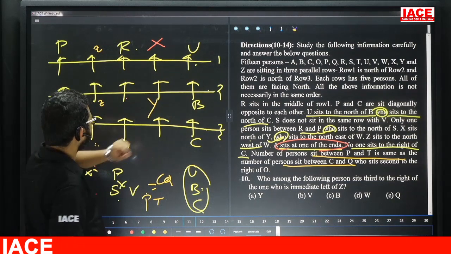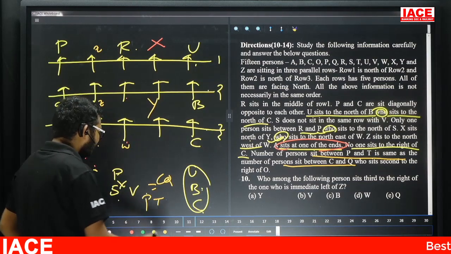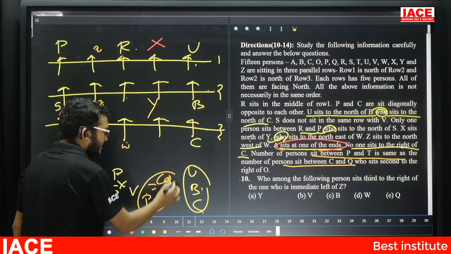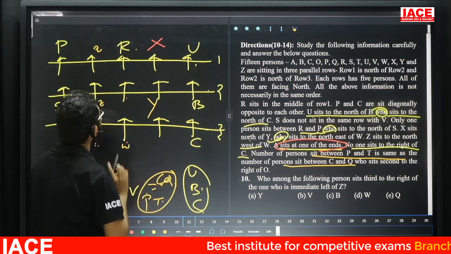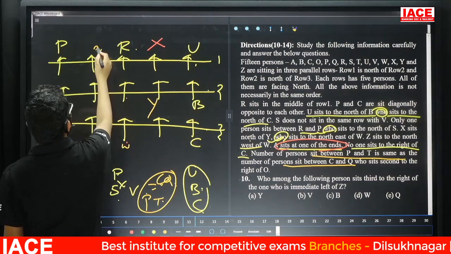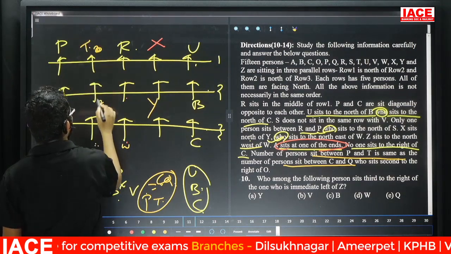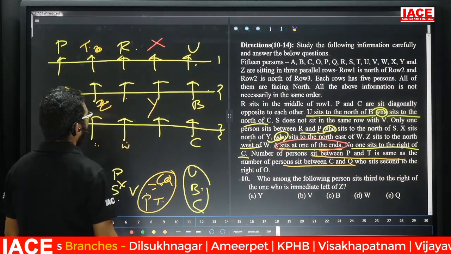So P and T compulsorily must sit in the same row. Why? Because the number of persons between P and T is the same as between C and Q. That means C and Q are in the same row and P and T are in the same row. That means for Z here no chance. Then this one is what? Here T. Now this one is what? Here Z.